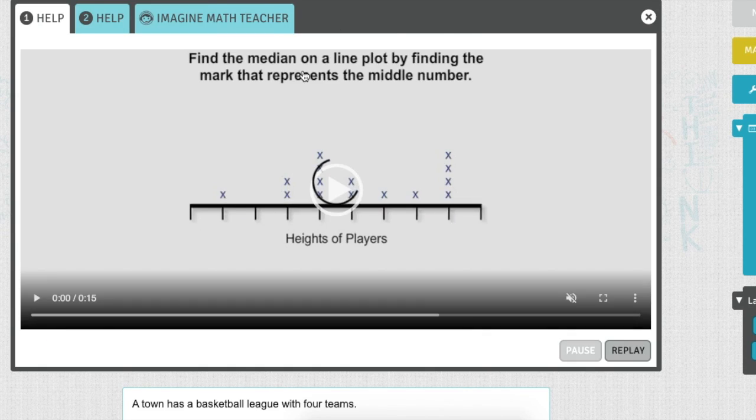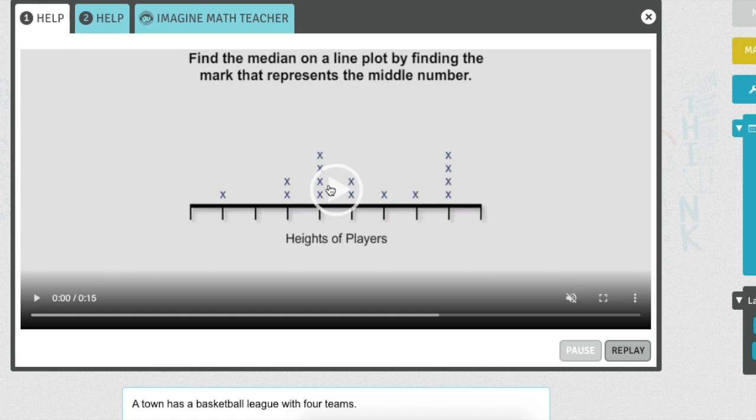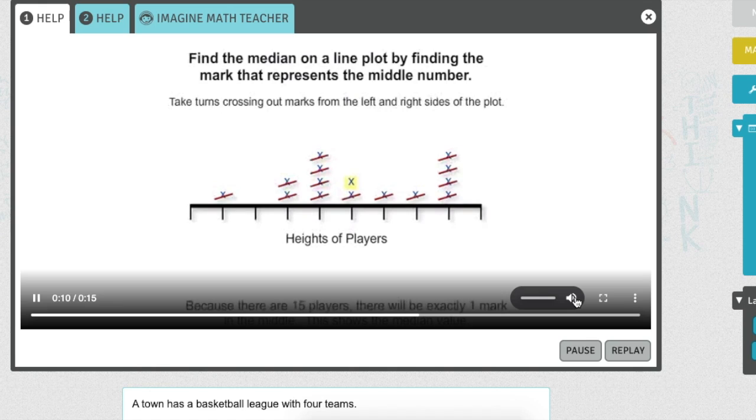Okay, let's see. What did the second math help say? Or let's look at the first one first. On a line plot, find the mark that represents the middle number. Take turns crossing out marks from the left and right sides of the plot. Because there are 15 players, there will be exactly one mark in the middle. This shows the median value. So again, we're crossing them out, left, right, left, right, to find the median value.